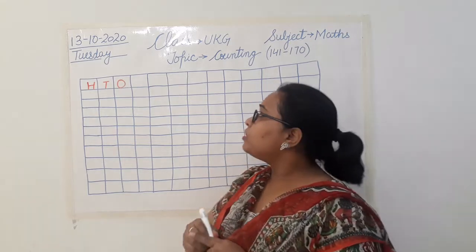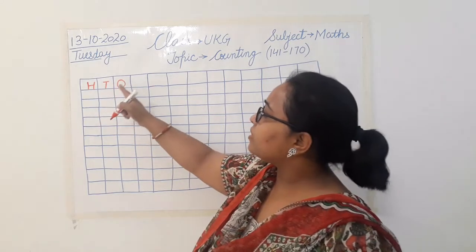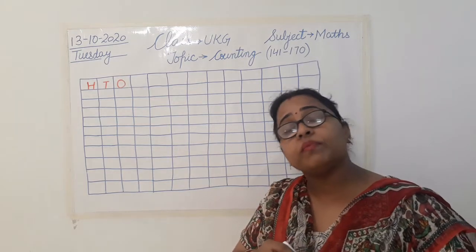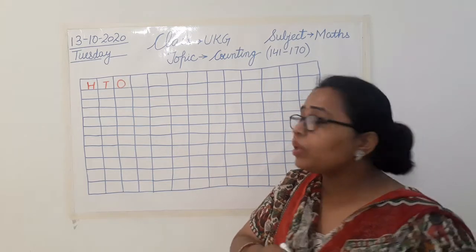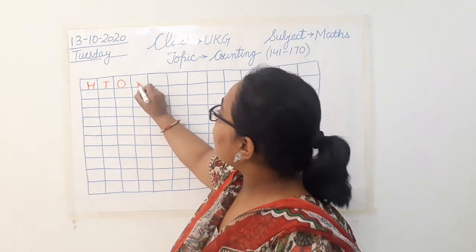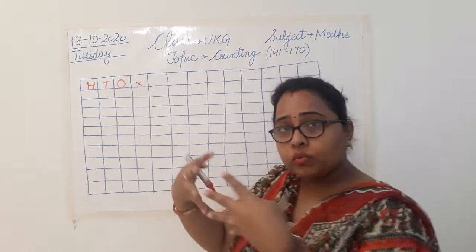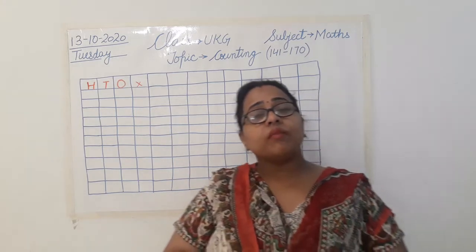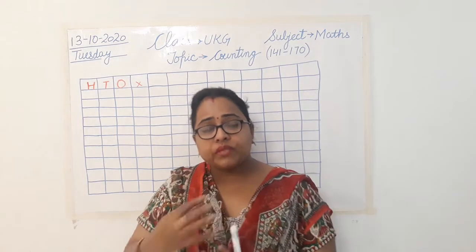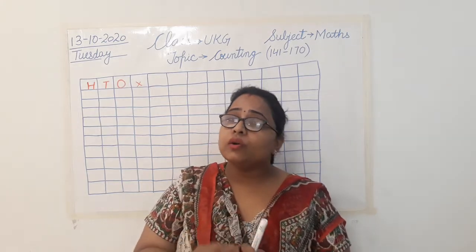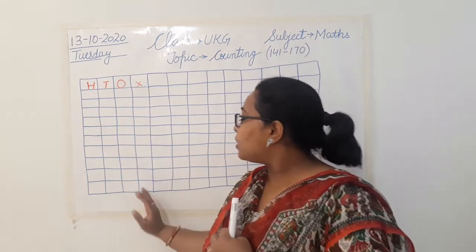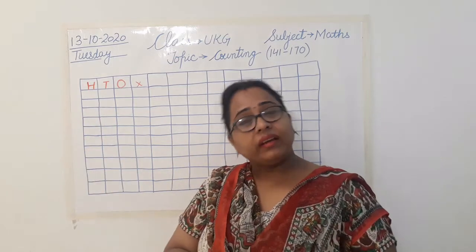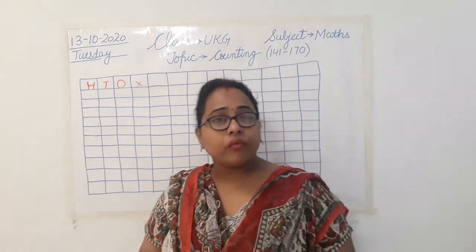Clear? So first write hundreds, tens and ones, and after that we always skip one line. We always miss one line. Why do we do that? So that the counting does not get mixed with each other. If we don't leave a line blank, all these numbers will get jumbled up. Everything will get mixed, isn't it? So we leave a line, we skip a line, so that the numbers can be separated. Clear? So let's start our counting.